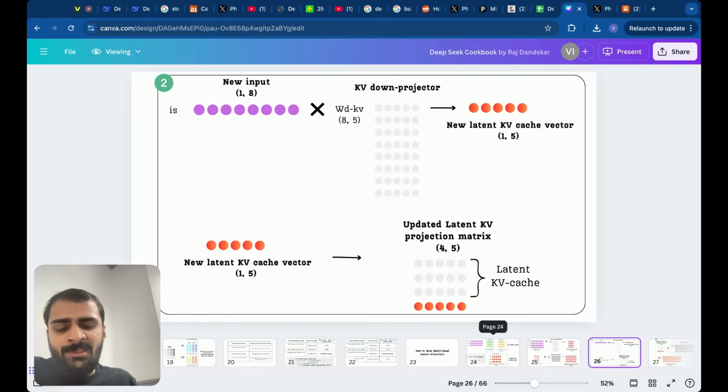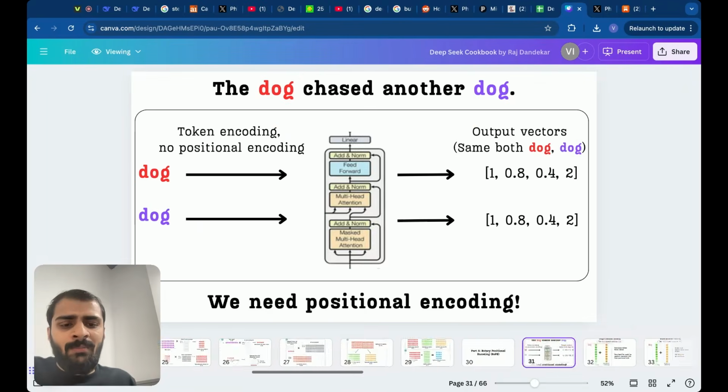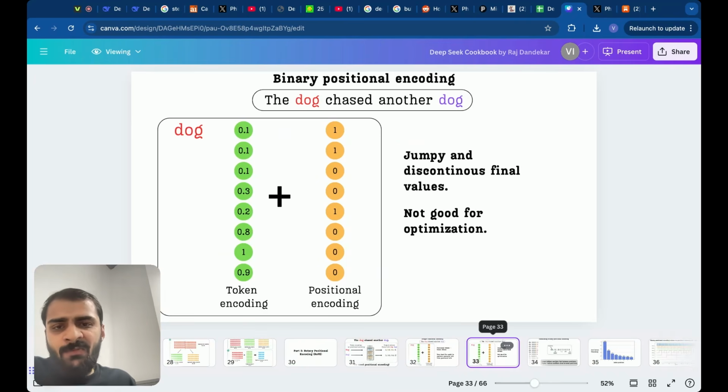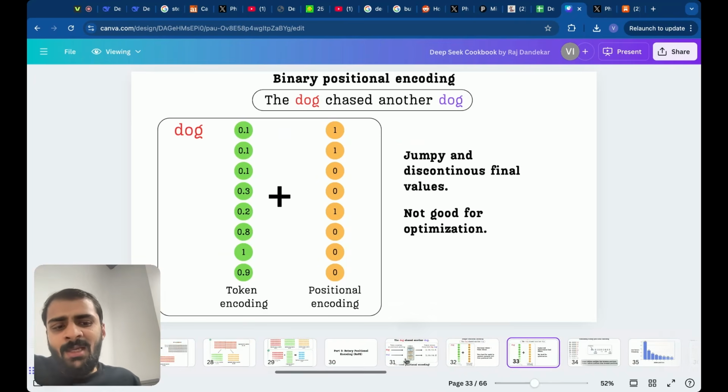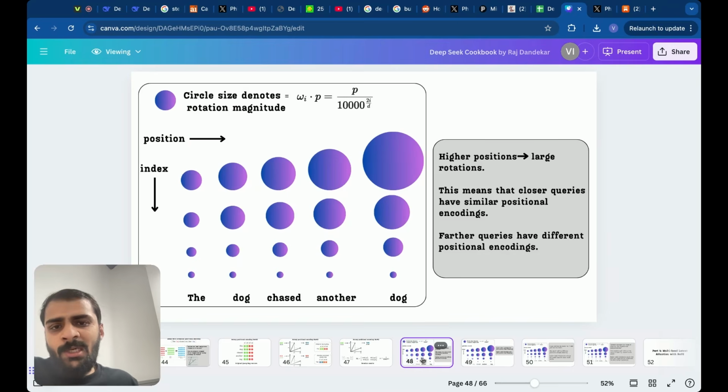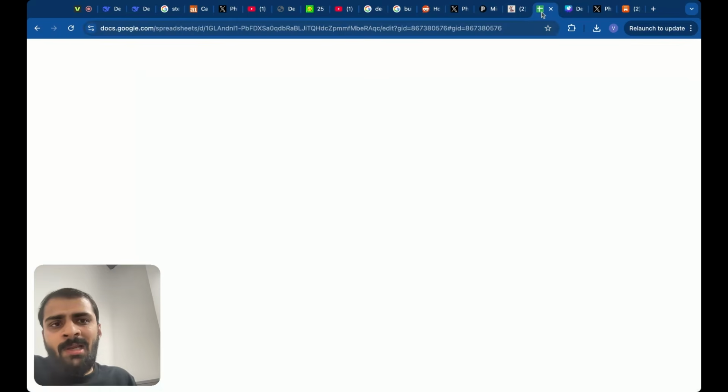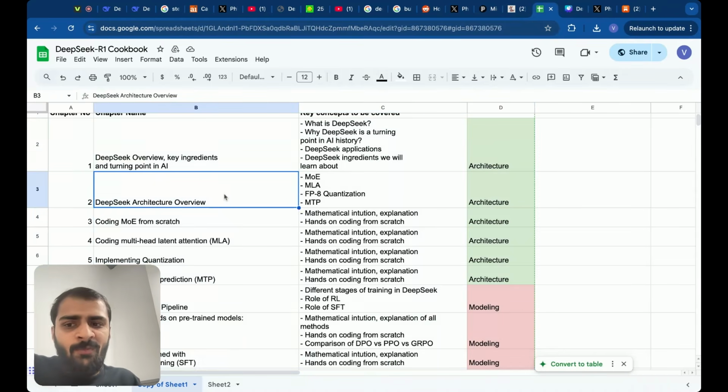I plan to make this course as illustrative as possible, because from blog articles, it's very difficult to understand text. But I think if you understand visually, I'll be able to explain concepts in a much better manner. So I've spent a lot of time organizing this. It takes a huge amount of time and effort on the part of our entire team. But the end goal is to help you build every single thing here from scratch.